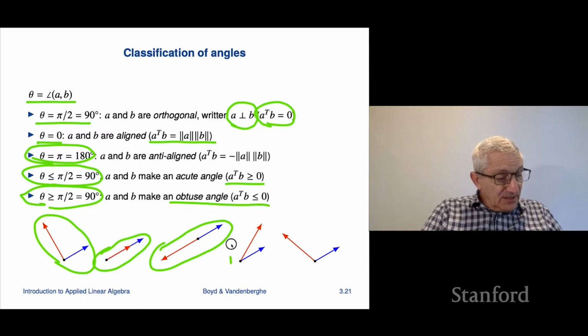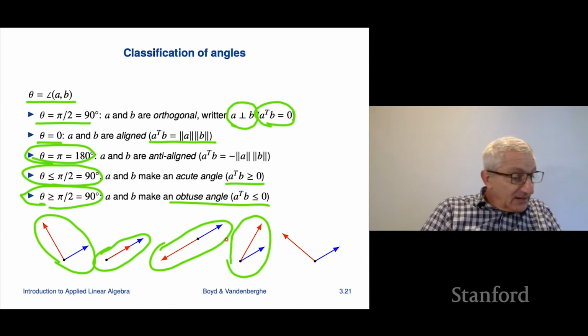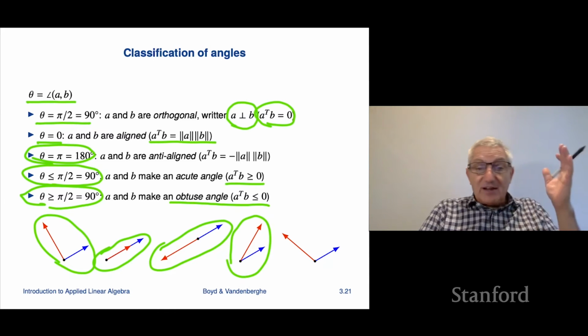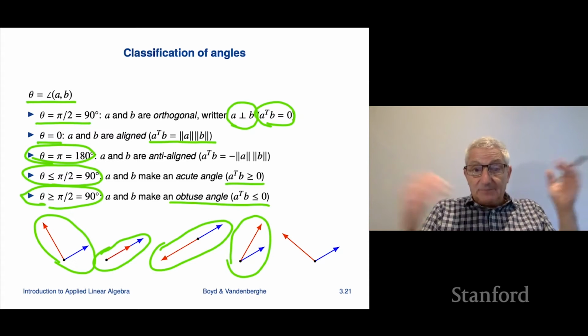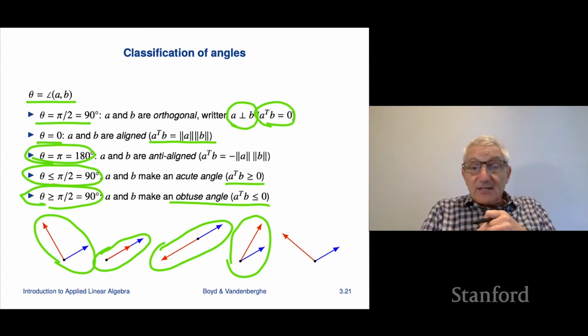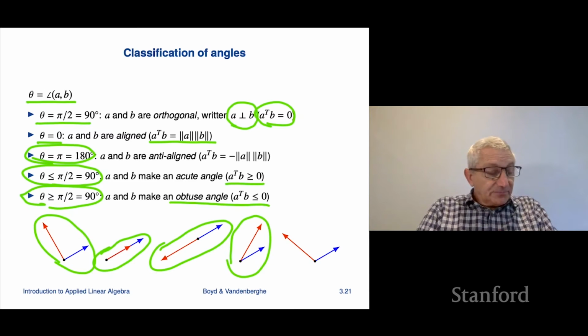So here's an example. These two vectors make an acute angle. I don't know what the angle is between them, 25 degrees or something, but it's acute. And the inner product is non-negative in that case, positive.